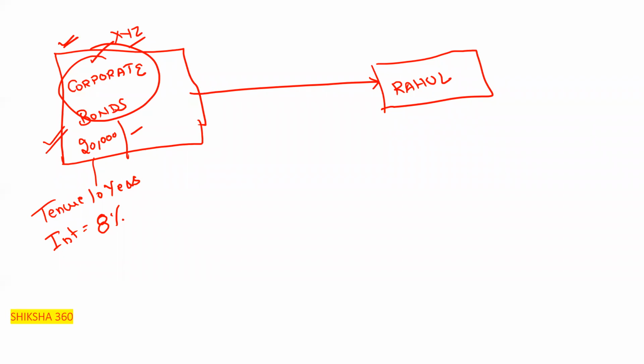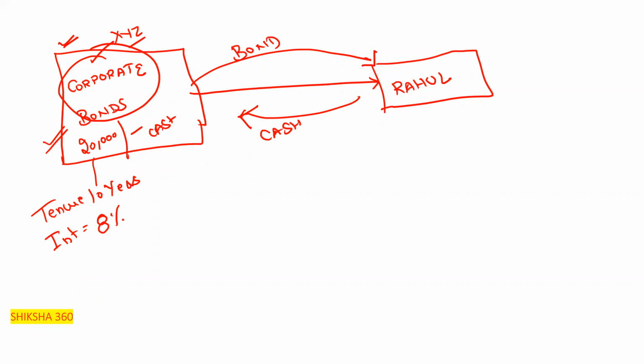So how will they get that money? By issuing bonds. Rahul will buy the bond: Rahul gives the cash and gets the bond. Why will Rahul buy?